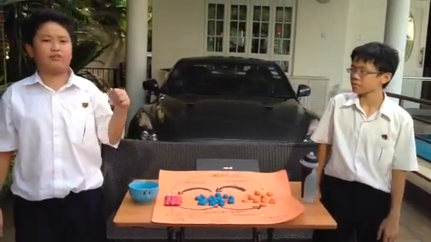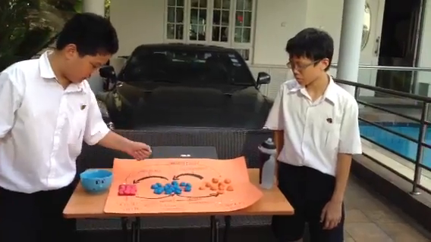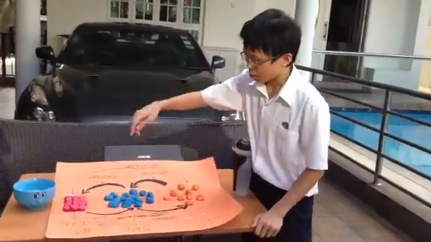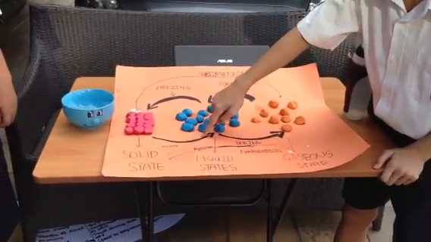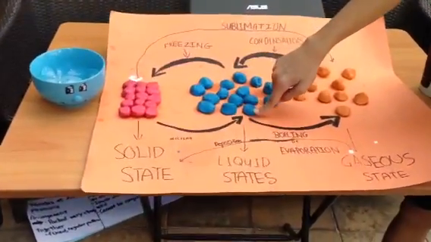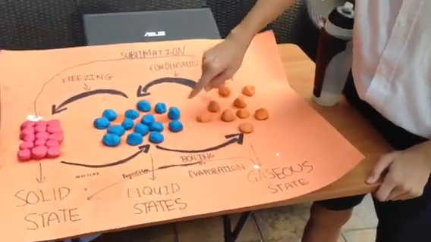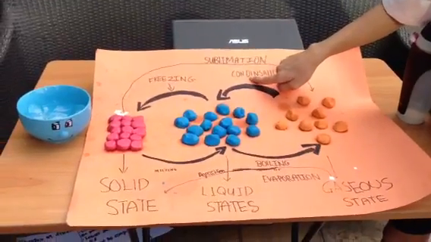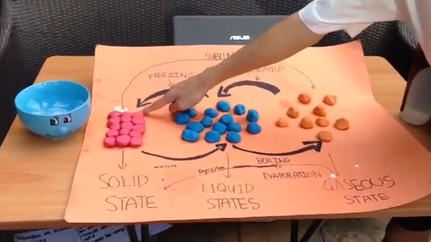Now I'll be handing over the time to Hozea, who will be telling you about the processes of the changes of states. The process of solid to liquid, as stated here, is called melting. The process of liquid to gaseous is called boiling. The process of gaseous to liquid is called condensation. The process of liquid to solid is called freezing.